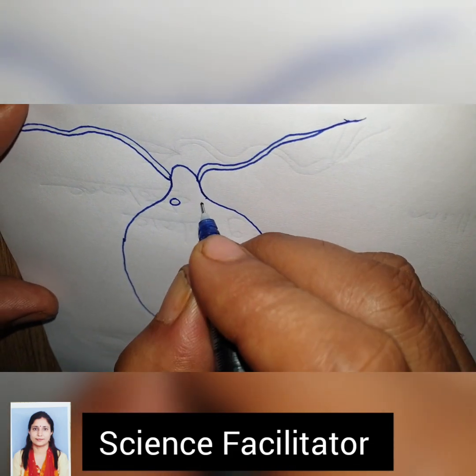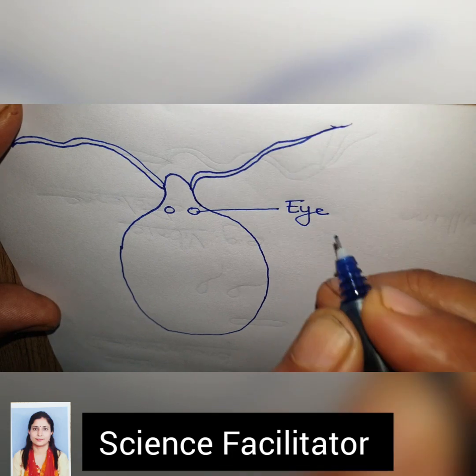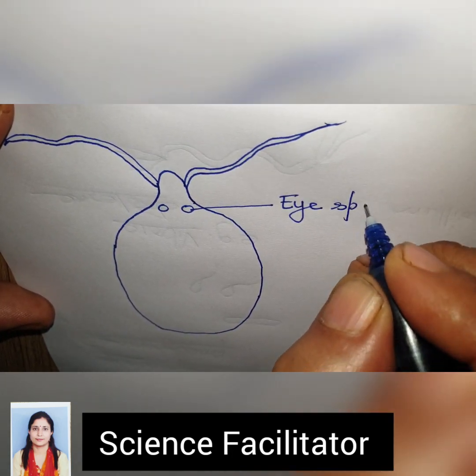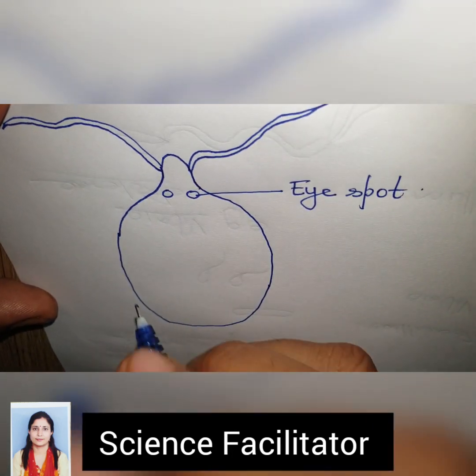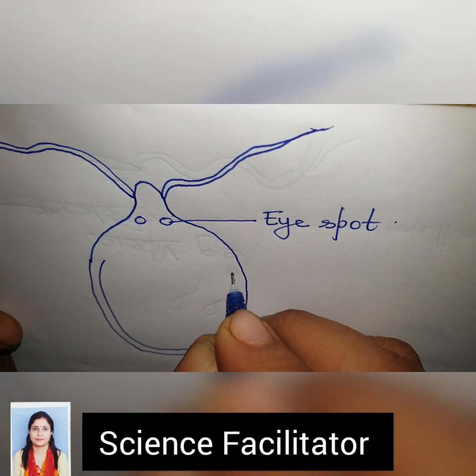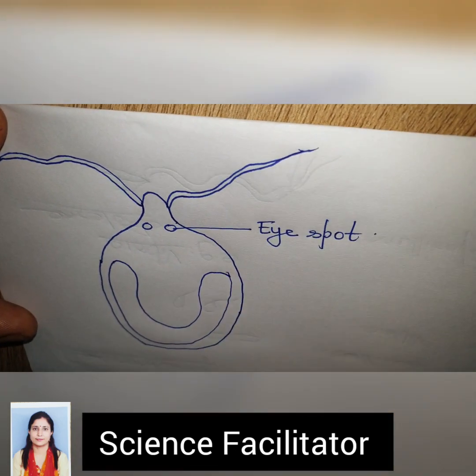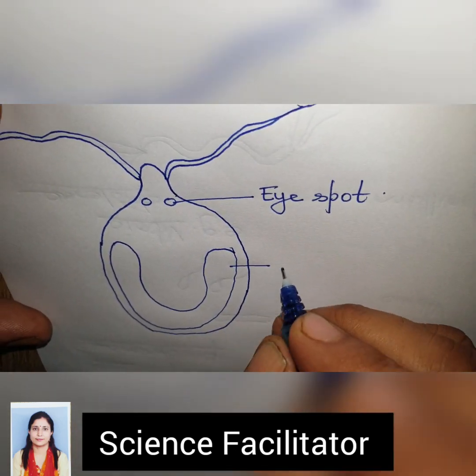And there are two round structures like this. These are known as the eye spot or stigma, which will sense the sunlight for the photosynthesis. And there is a very big chloroplast, that is cup shaped. That is a peculiar feature of the Chlamydomonas. This is the cup shaped chloroplast.